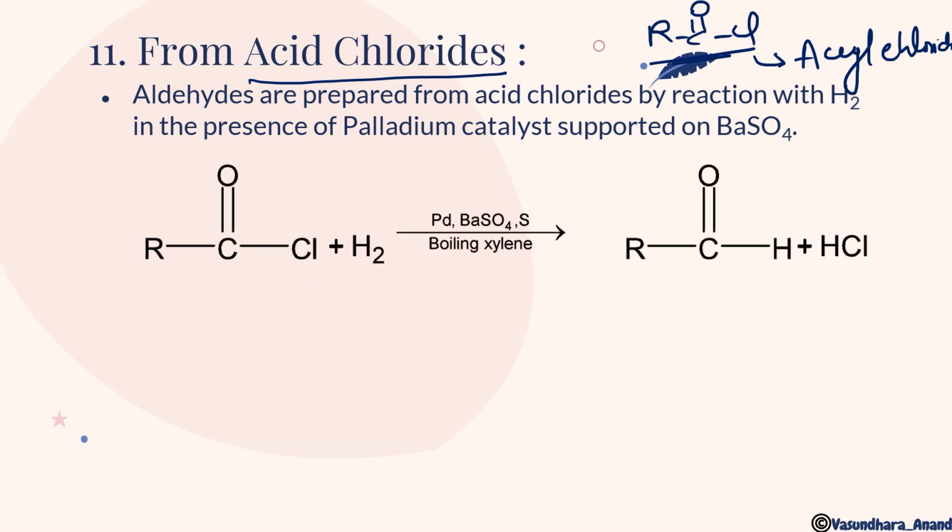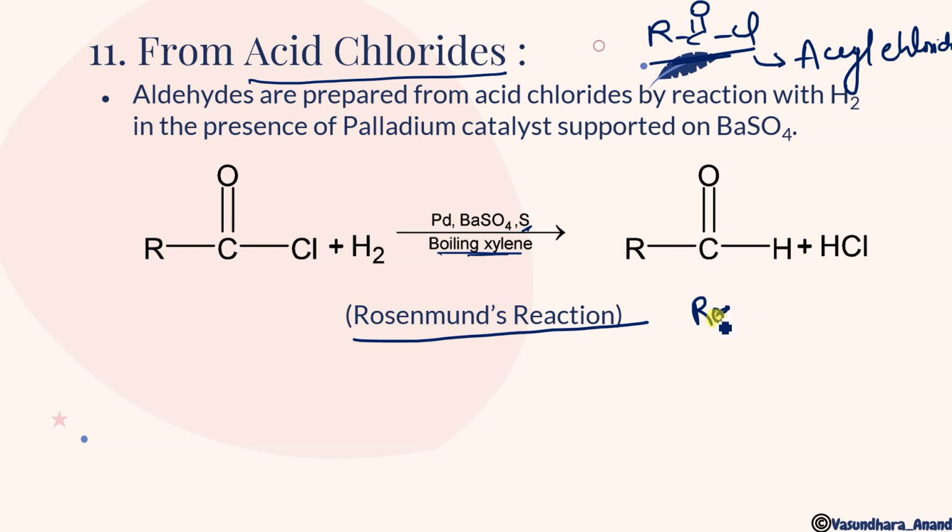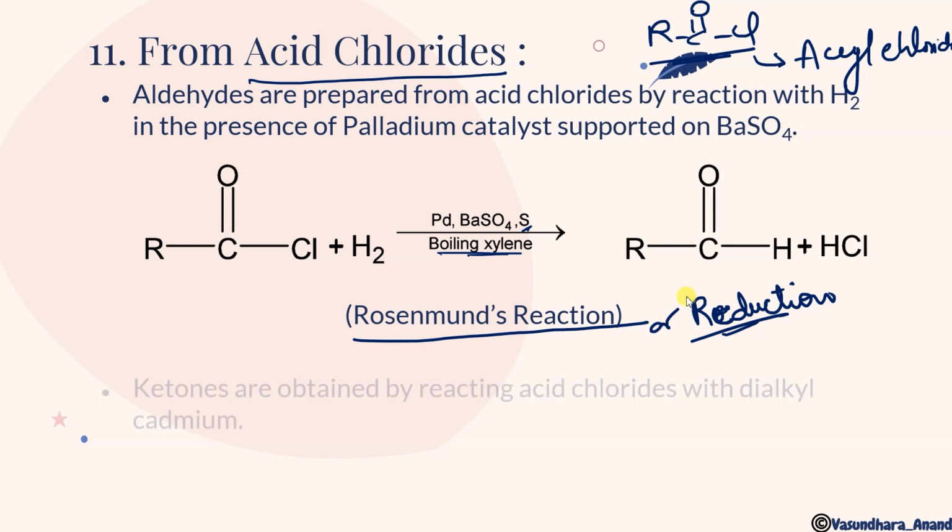We can see that RCOCl plus H2, Pd/BaSO4, boiling xylene, somewhere you can get it. This is also an inhibitor. Okay, it's poisoned with sulfur, and then it will give you RCHO and HCl. So this reaction is known as Rosenmund reaction, or better we can say Rosenmund reduction, because it is an example of reduction. So we can say like this.